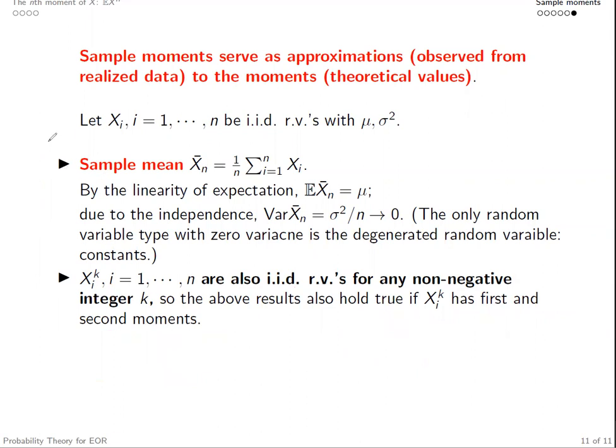So the logic we have shown here can be generalized to the kth sample moment.